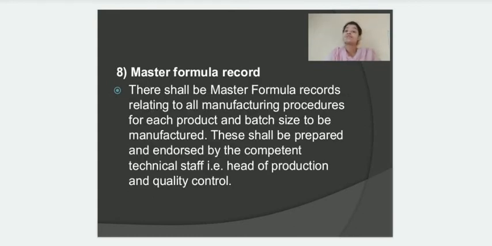Now coming to the master formula record. Master formula record is mainly a master document for all the pharmaceutical companies, and it contains the entire procedure, the entire process of manufacturing, right? This particular master formula record is mainly given to the company by their research and development team, and all the other records, for example the batch manufacturing record or the batch processing record, the batch packaging record, they are all made from this master formula record.